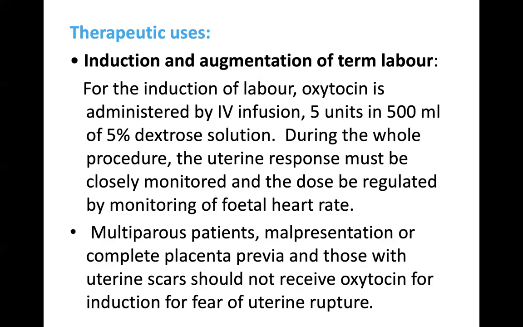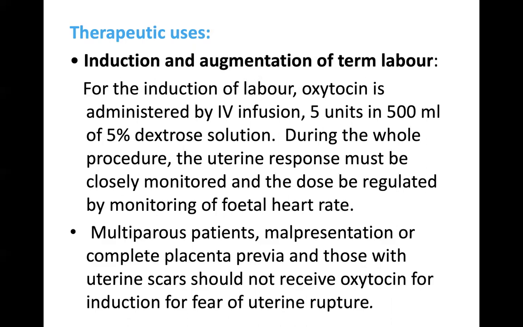Multiparous patients, malpresentations or complete placenta previa. Multiparous means if they have more than 3 or 4 children, if this is the 4th pregnancy. Malpresentation means that instead of the head of the fetus, if there is breech presentation or shoulder presentation or any other presentation near the cervix.